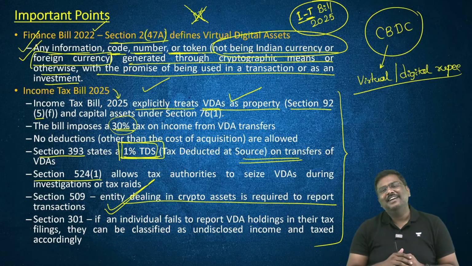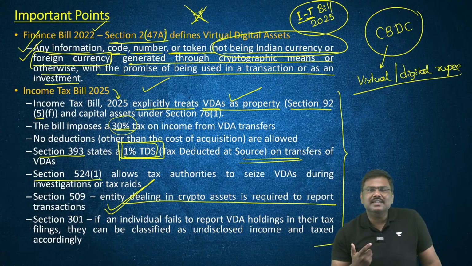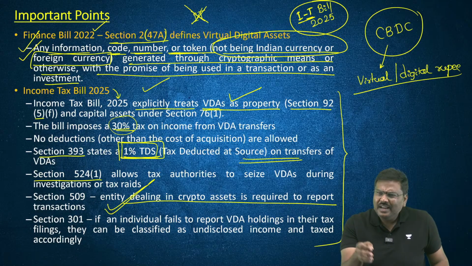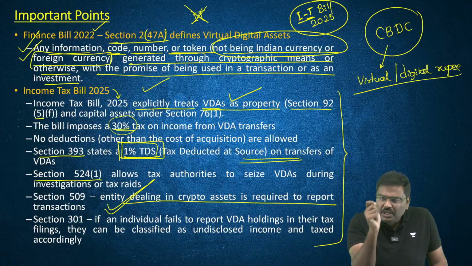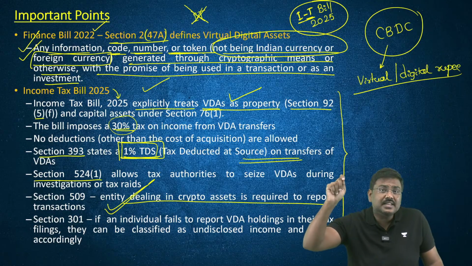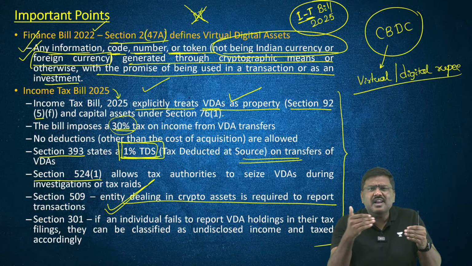I hope you understand. Even when you hear an expert talking about cryptocurrencies, the talk is always that it can be used for terrorism purposes. It can be used for circulation of black money. We need to keep track of all the transactions.